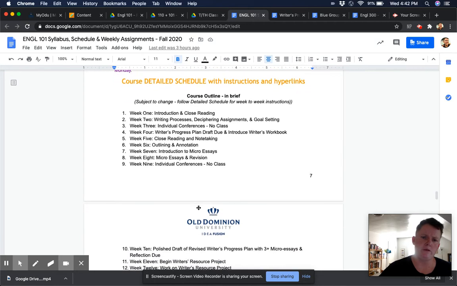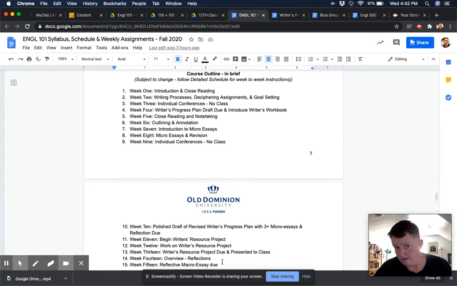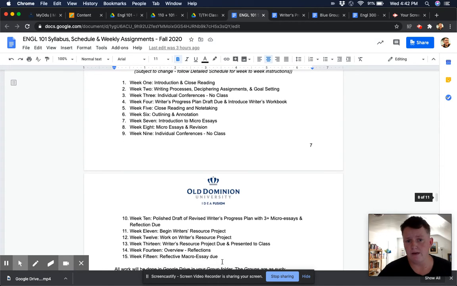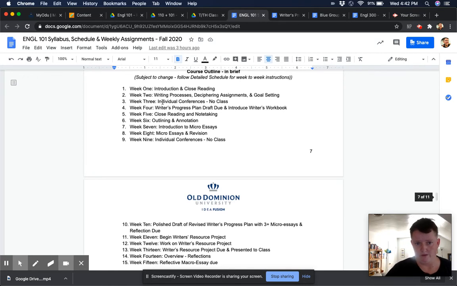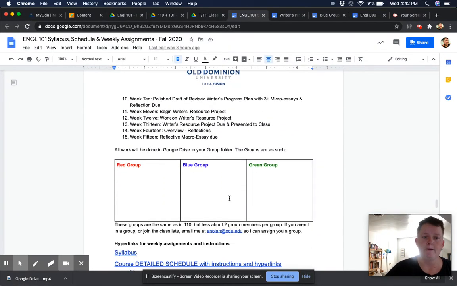So that gets me to the second part, which, if I use the hyperlink for it, I would jump straight to this, which is the detailed schedule with instructions and hyperlinks. And so right here is the overview of what I intend the semester to look like, but this might change, as we all know, and so I make a note this is subject to change, but this will allow the students to look forward and see the basic plan for the semester.